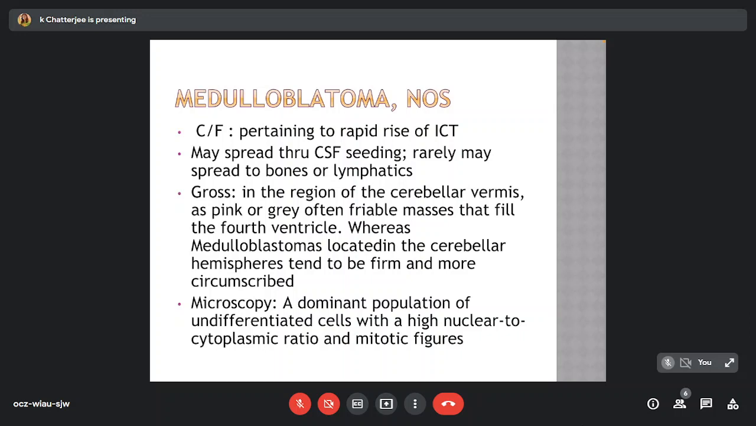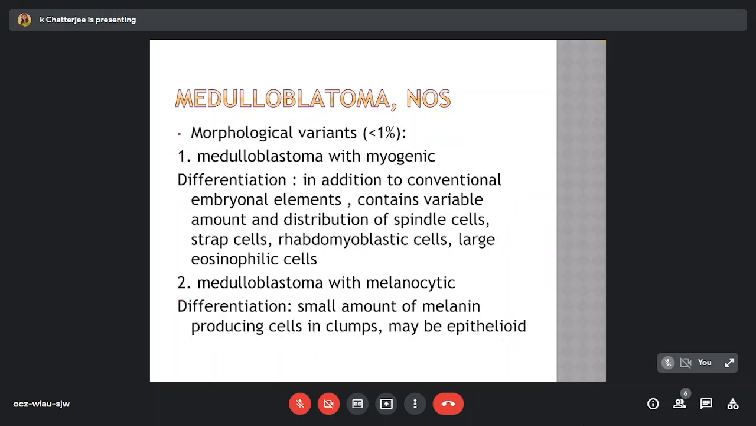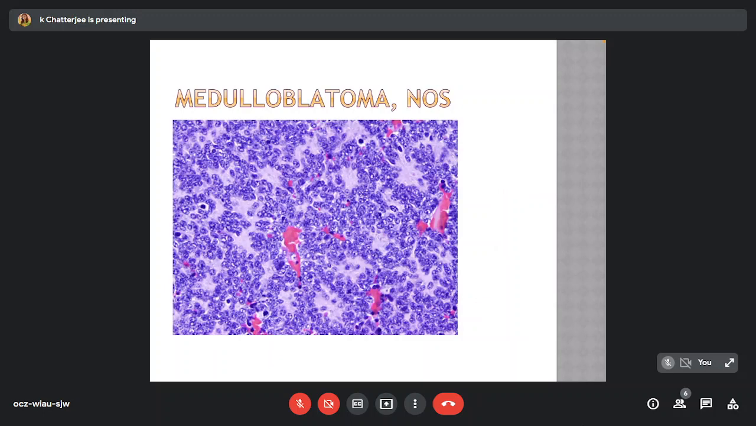Clinical features pertain to the rapid rise of intracranial tension. These may spread through CSF seeding, and rarely may spread to bones or lymphatics. Grossly, in the region of the cerebellar vermis, they present as pink or gray, often friable masses that fill the fourth ventricle, whereas medulloblastomas located in the cerebellar hemispheres tend to be firm and more circumscribed. On microscopy, a dominant population of undifferentiated cells with a high nuclear to cytoplasmic ratio and mitotic figures are often seen.